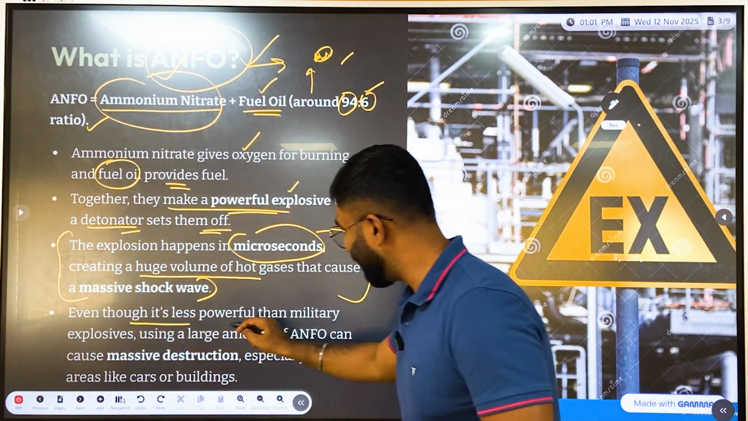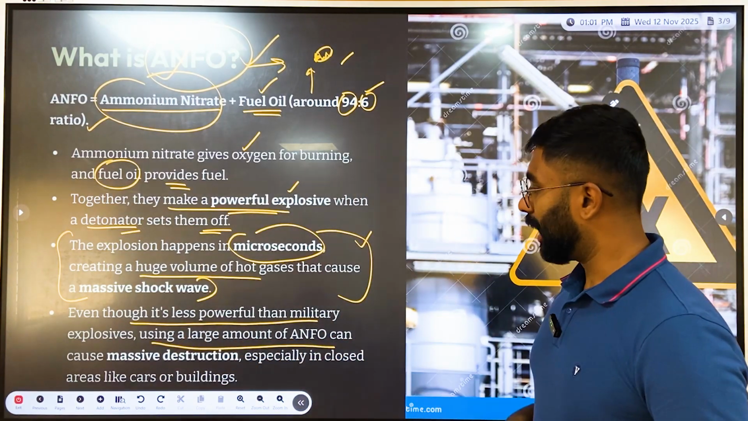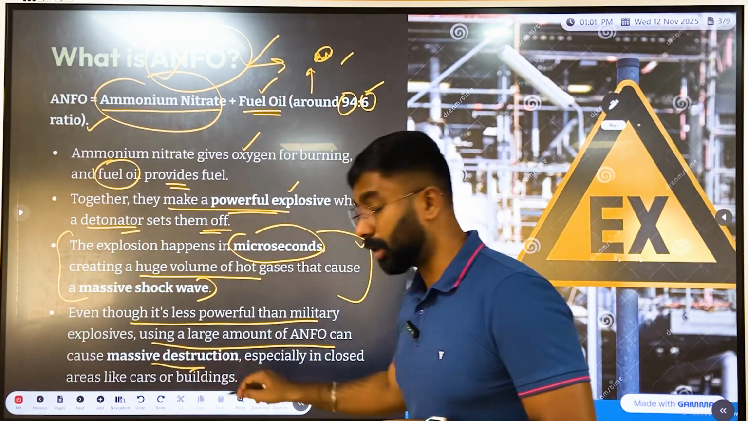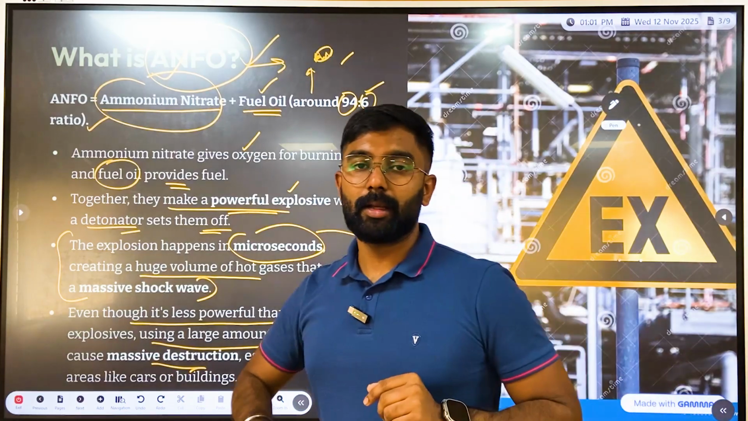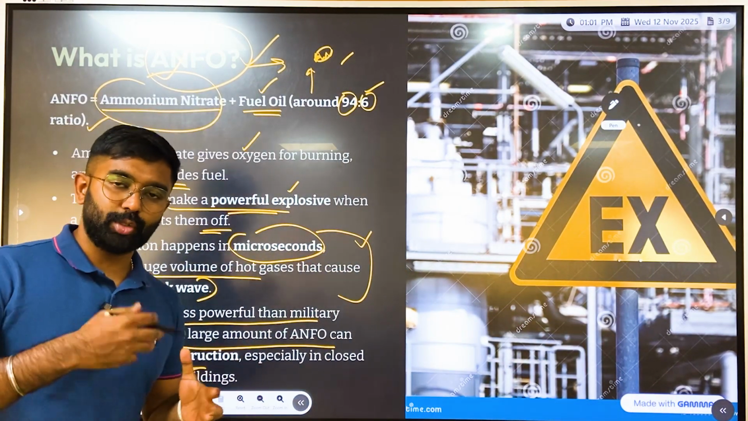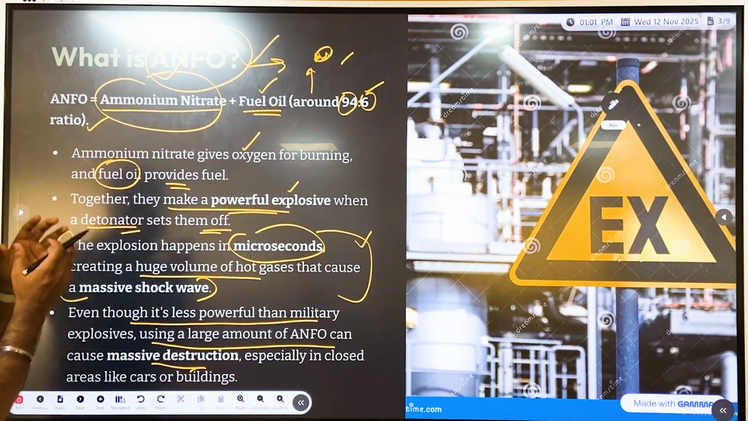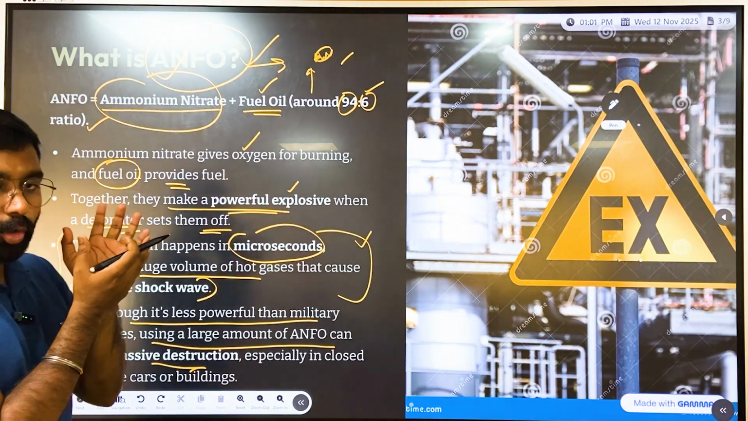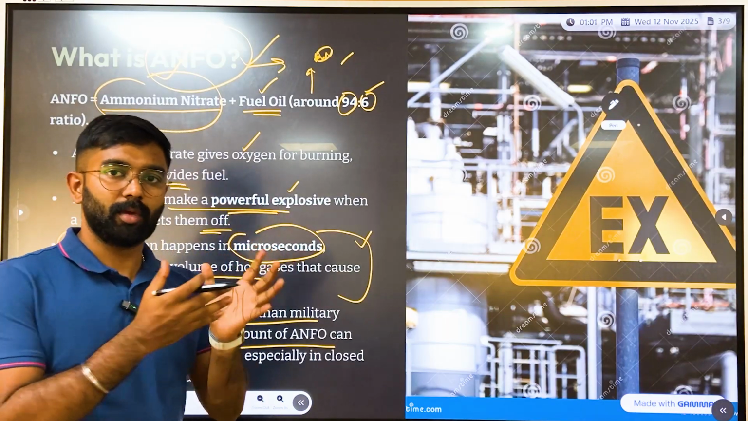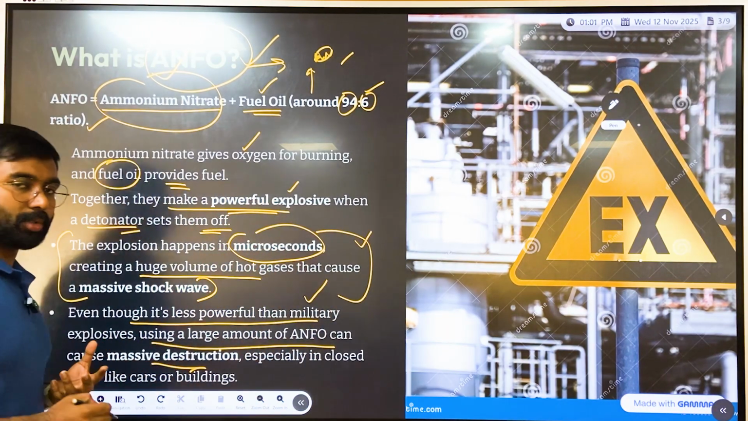Even though it's less powerful than military explosives, using a large amount of ANFO can cause massive destruction. Another important thing to keep in mind is that, unlike the normal military explosives used by the Indian defense forces and militaries, this ammonium nitrate fuel oil, ANFO, is not as powerful as military grade explosives.